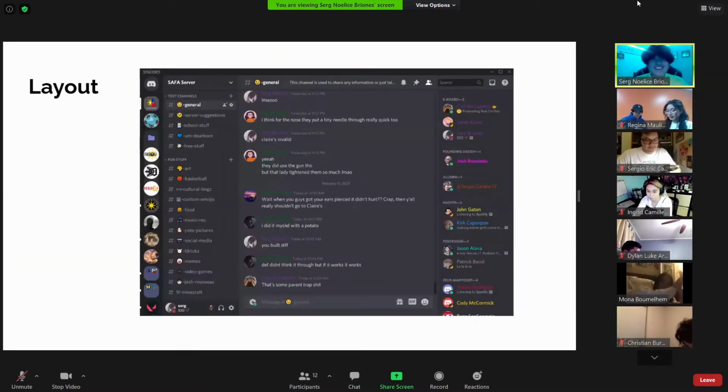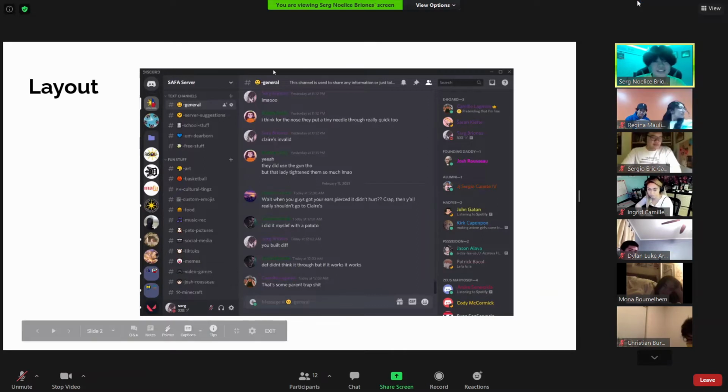Okay, first of all, the layout, right? The big and scary layout of Discord. So once you're on Discord, this is what you first see. I'll go through each section, but this is just your servers, your channels, the big block in the middle, and then the people on the side.